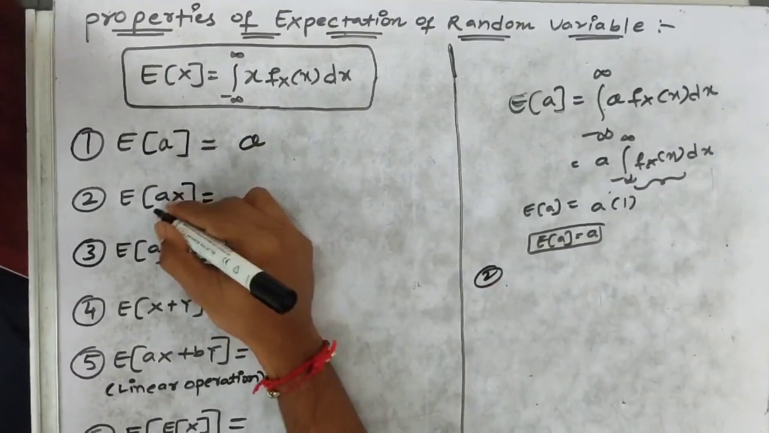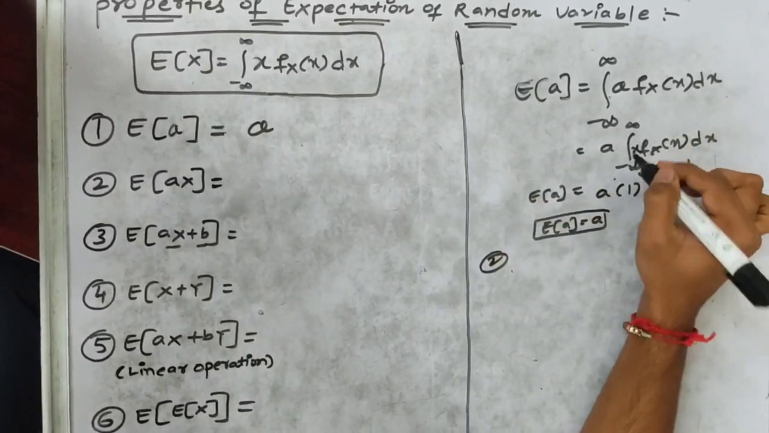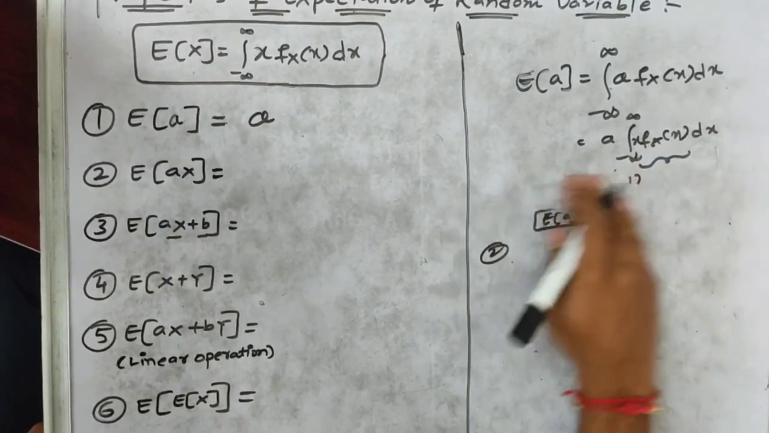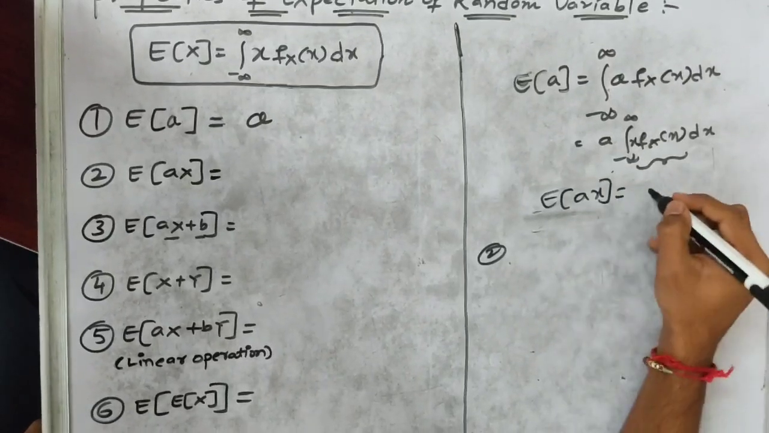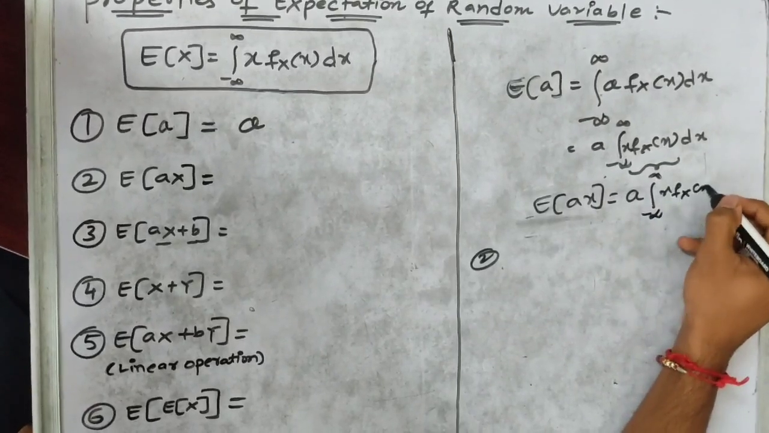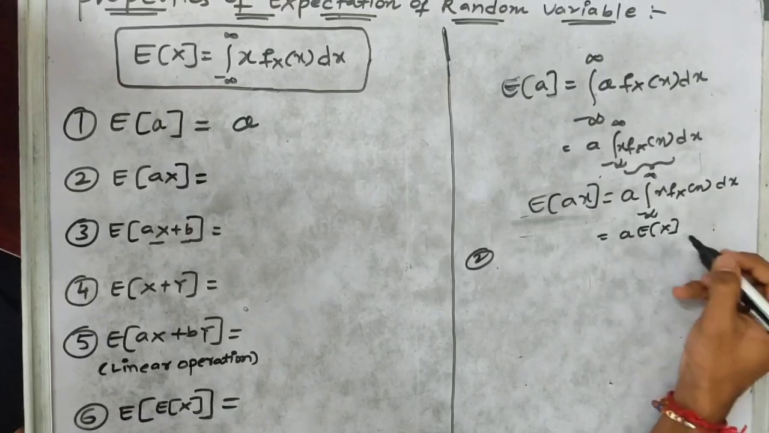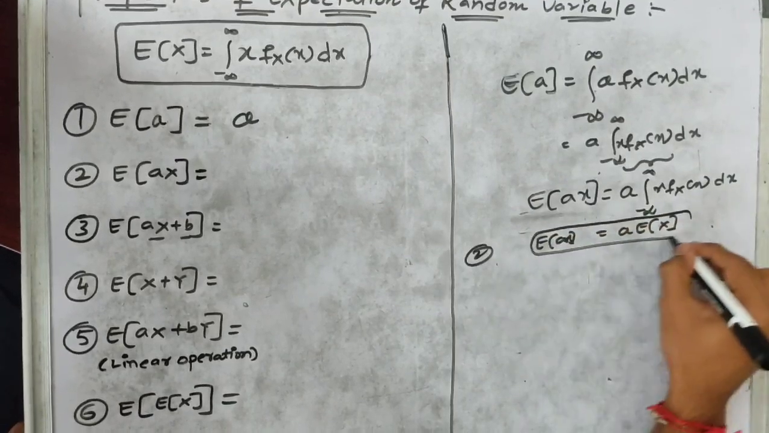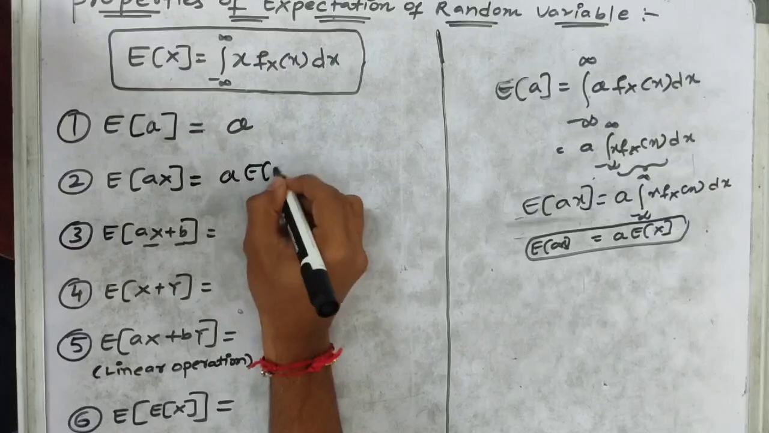Coming to the second property, the expectation of AX, where we are simply multiplying with x here. This can be modified as the expectation of A times X is equal to A times the integral from minus infinity to infinity of x times fX(x) dx. This is simply written as the expectation of X. So the expectation of A times X equals A times the expectation of X.